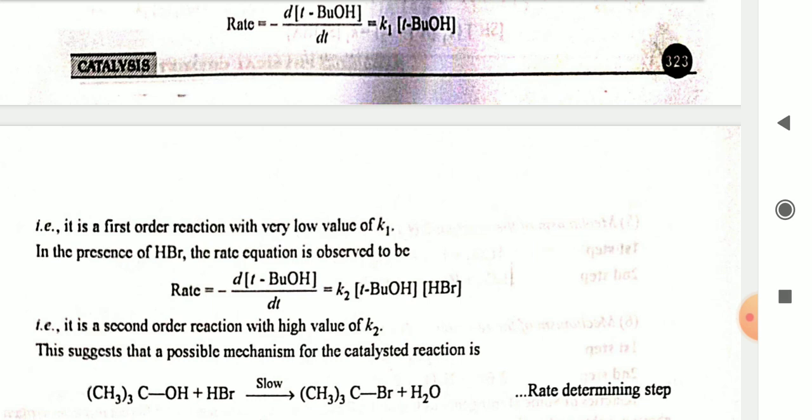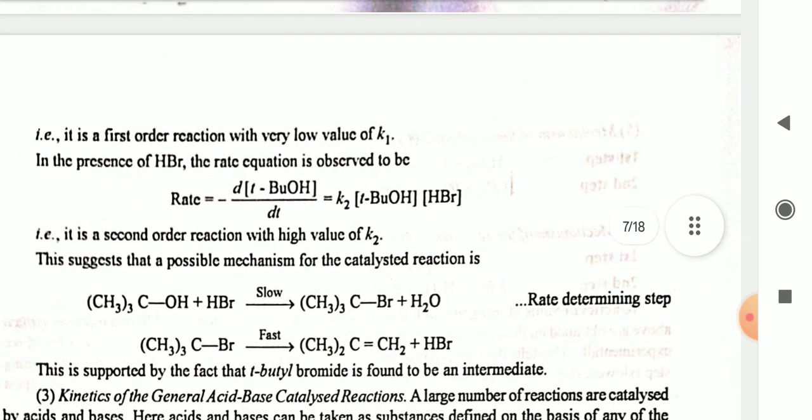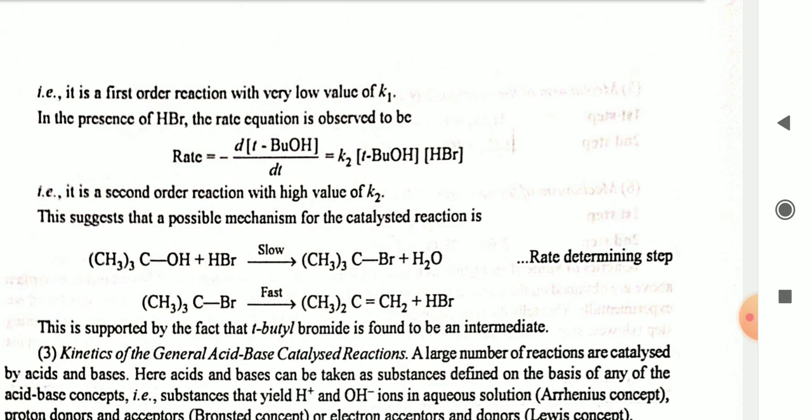This suggests that a possible mechanism for the catalyzed reaction is (CH3)3COH plus HBr, slow reaction, gives (CH3)3CBr plus H2O. This is a rate determining step. Then (CH3)3CBr, fast step, gives (CH3)2C=CH2 plus HBr. This is supported by the fact that tertiary butyl bromide is found to be an intermediate.